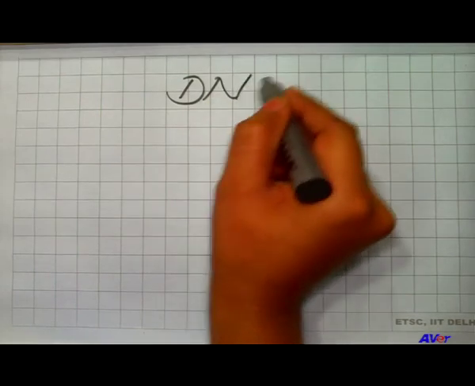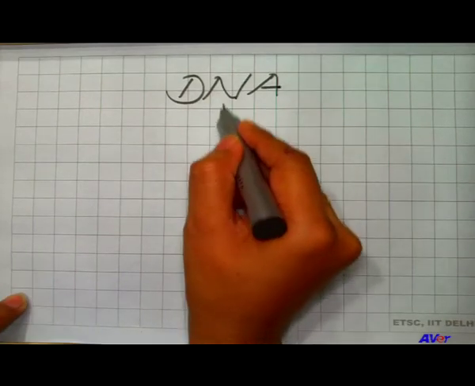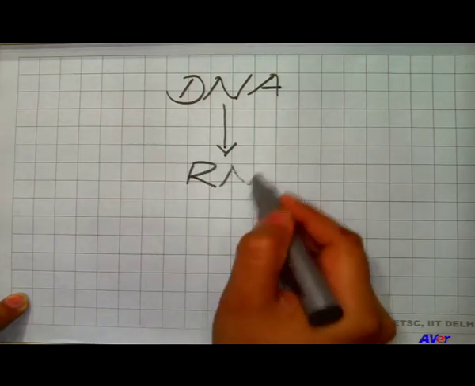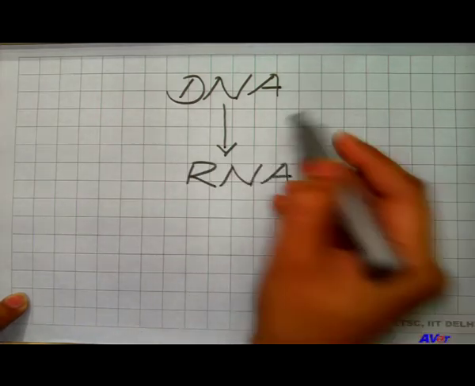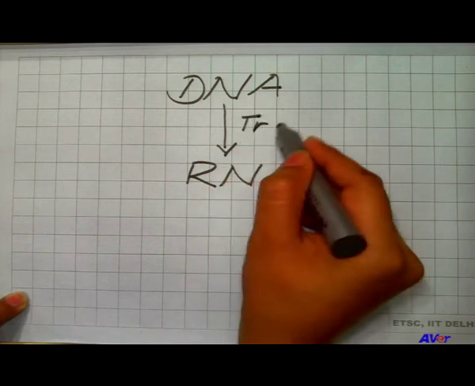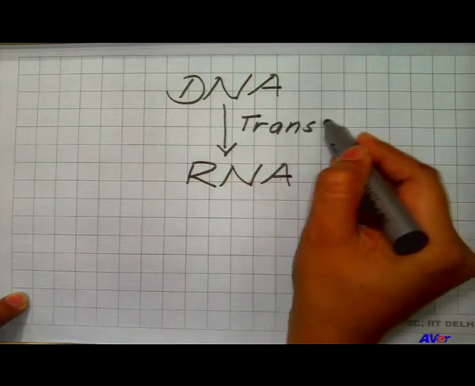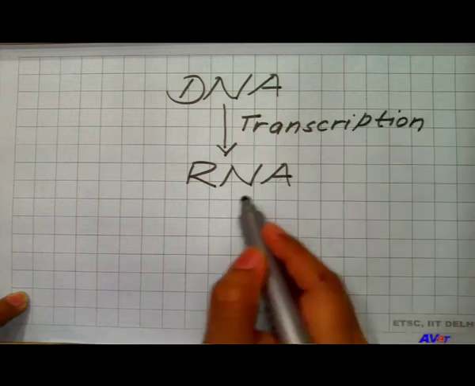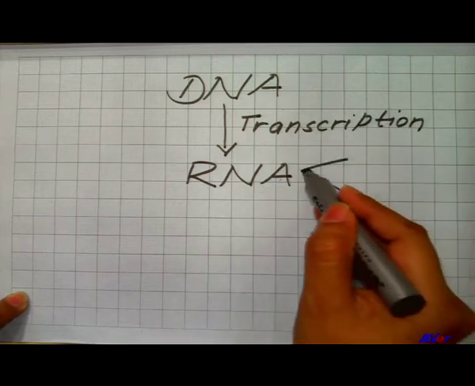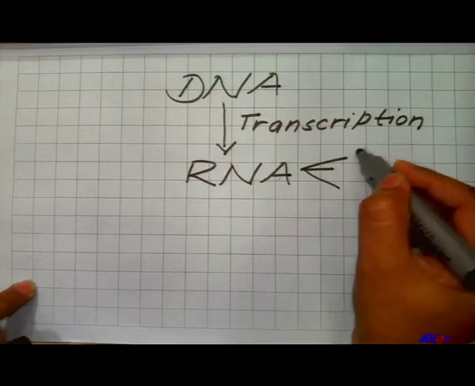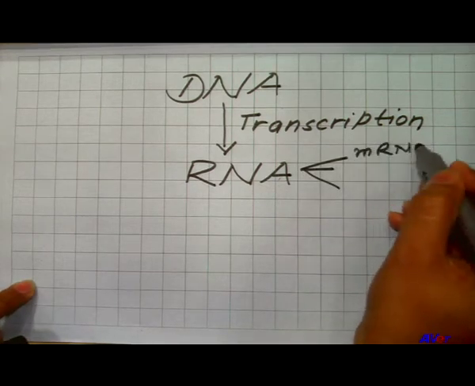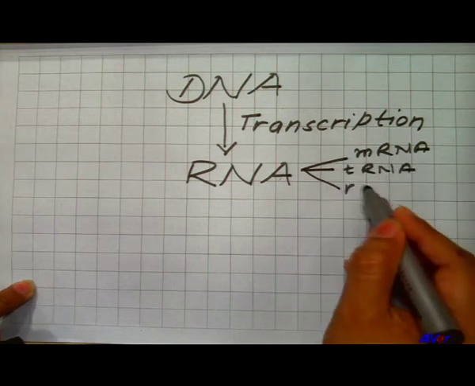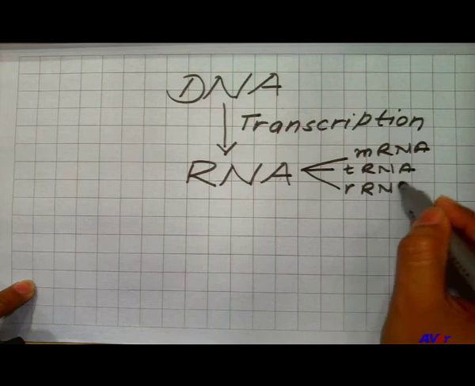DNA, by the process of transcription, makes all the types of RNA. The formation of RNA from DNA is called transcription. Here all the types of RNA are synthesized by the process of transcription. It may be messenger RNA, transfer RNA, or ribosomal RNA.